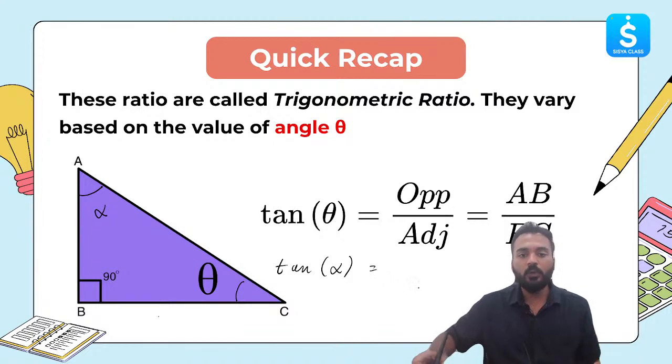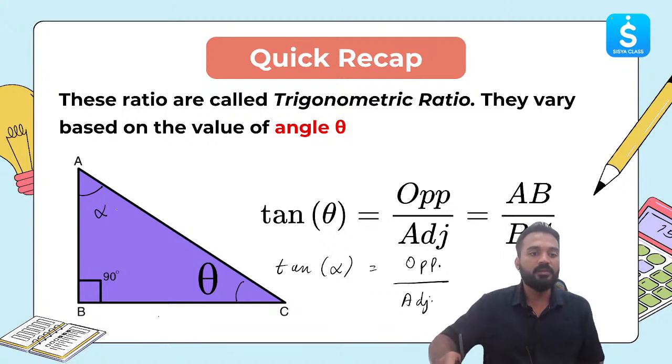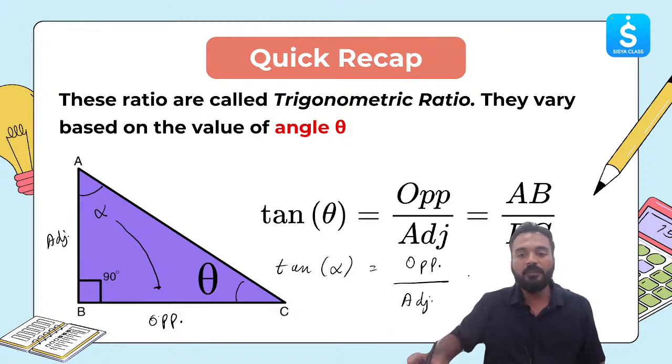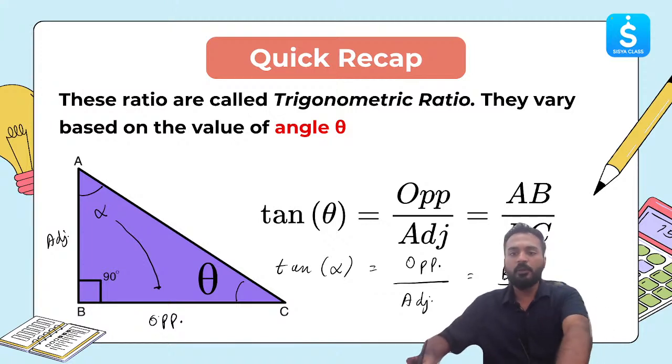With respect to alpha, what is the opposite side? With respect to alpha, the opposite side is BC. With respect to this alpha, the adjacent side is AB. So this will be opposite by adjacent, which is BC by AB. Correct? I really appreciate your replies.